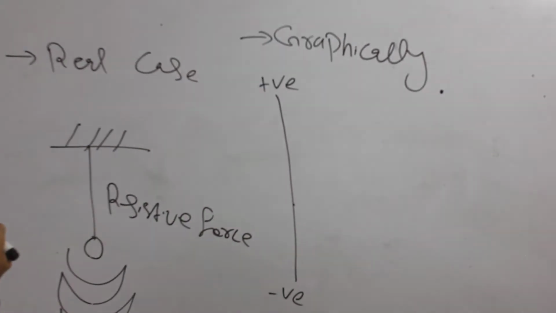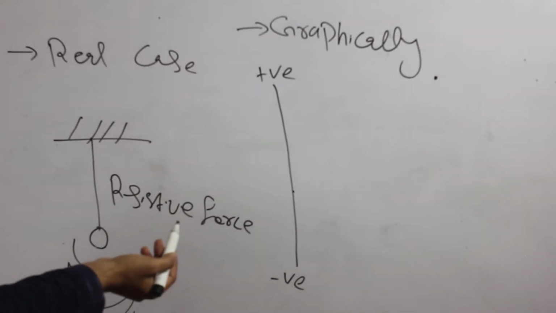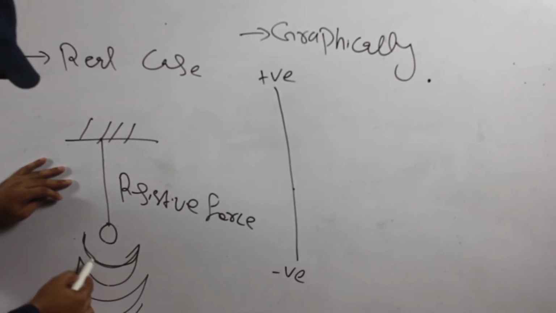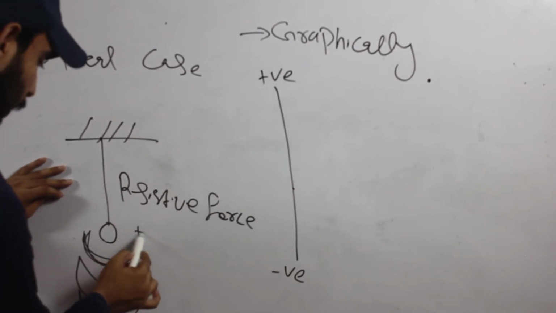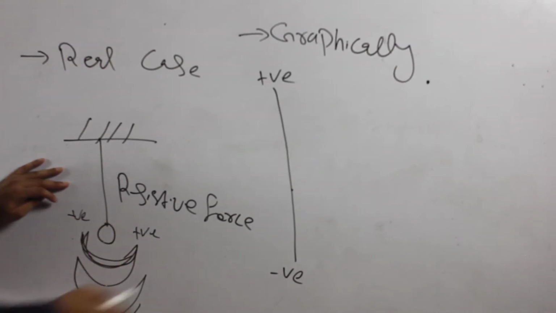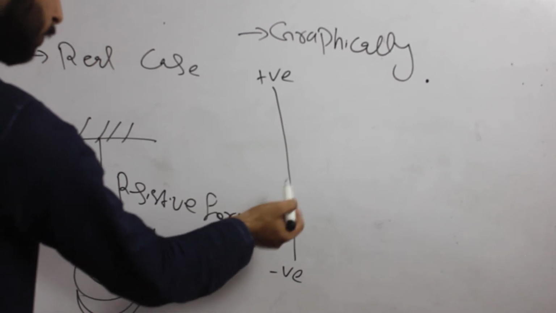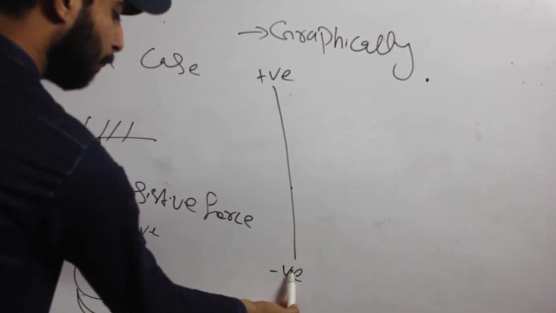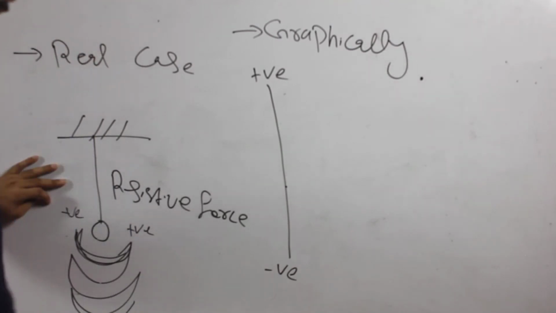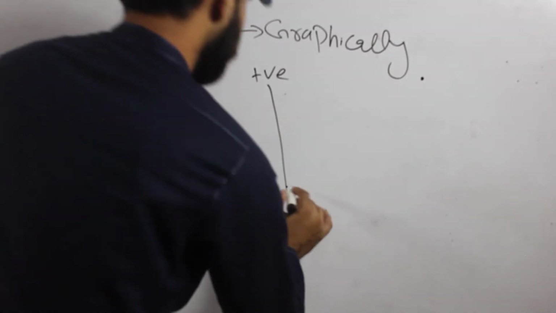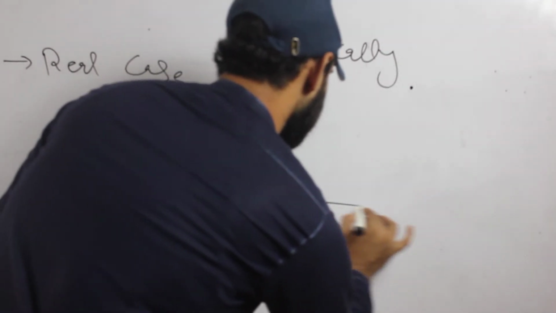First of all, you should know what the positive end and the negative end are. Whenever a body oscillates, one end is positive and the second end is negative. That is the point where the body starts its displacement.